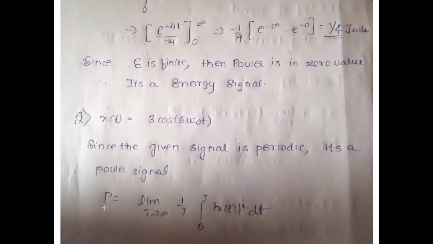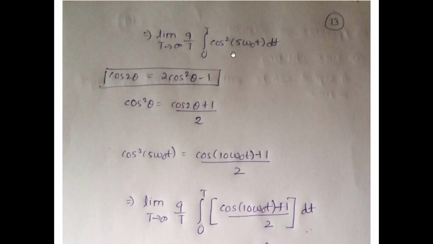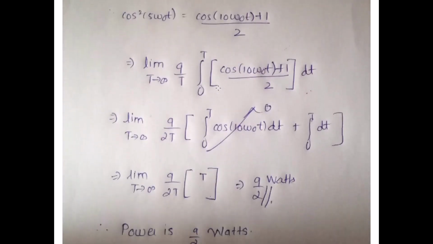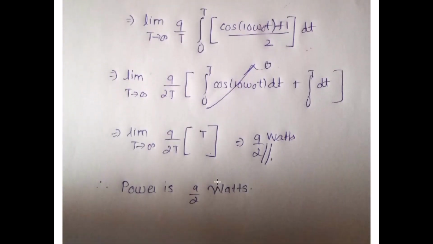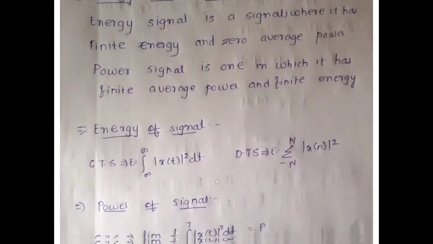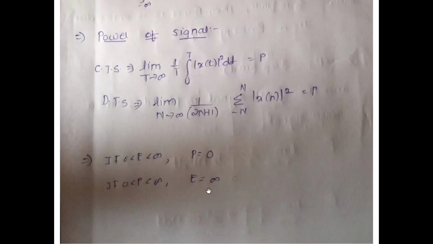So try to find out the power. The formula is given: limit of t tends to infinity 1 by t integral 0 to t mod of x of t the whole square dt. You have to just put the value over here and apply the formula. I have given everything step by step, even in the notes, so please download the notes from the description box. Just follow these steps. Apply the integration rule. You will get the power of the signal. And since the power is defined, what rule had we learned? That if the power is defined, then the energy is infinite.